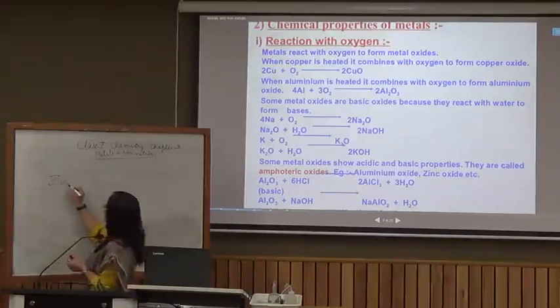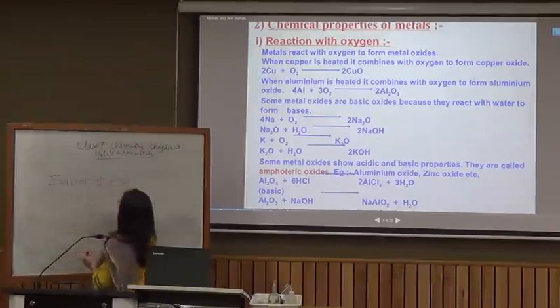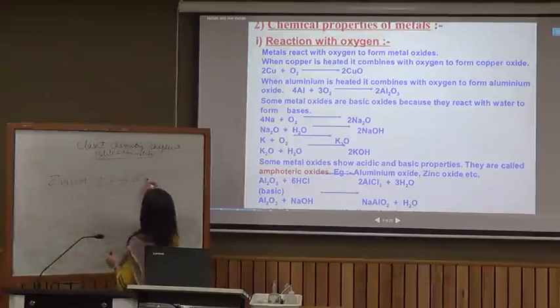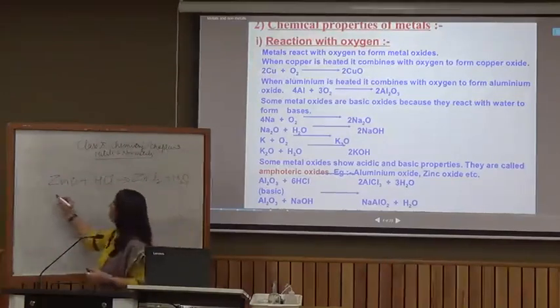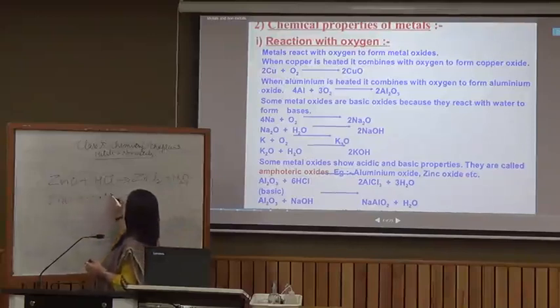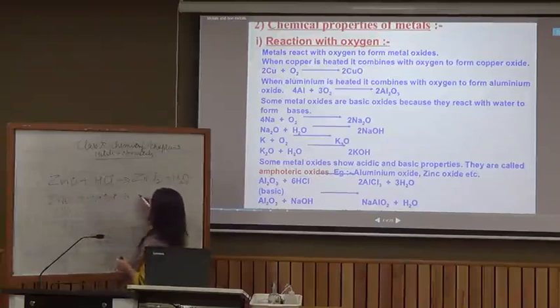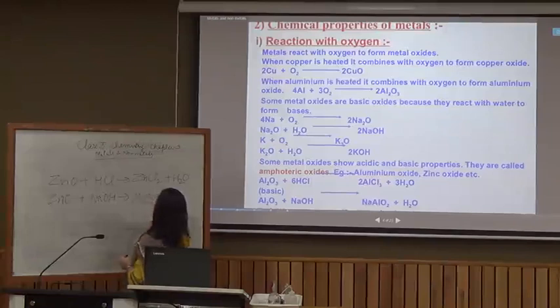So when we treat zinc oxide with an acid, we obtain zinc chloride and water. When we treat zinc oxide with a base, again we obtain sodium zincate and water.